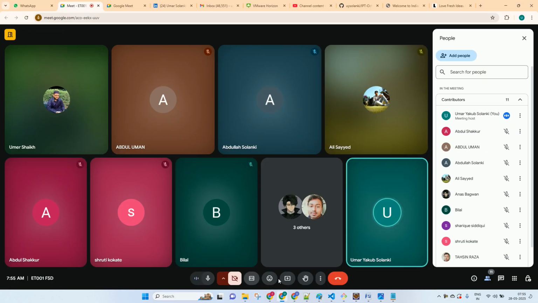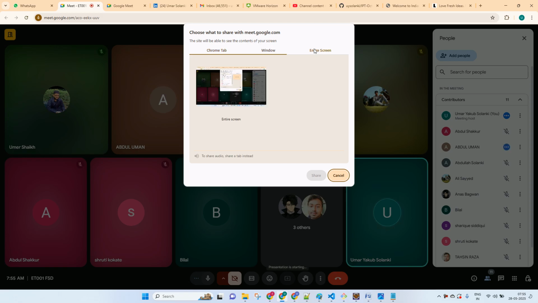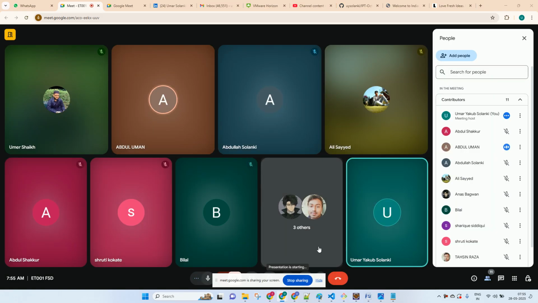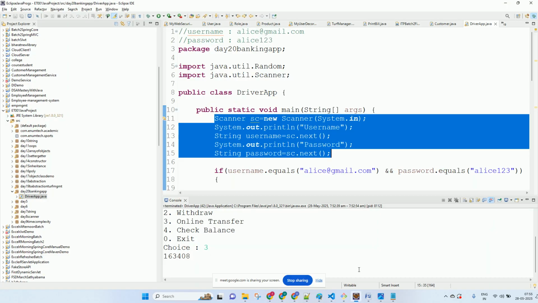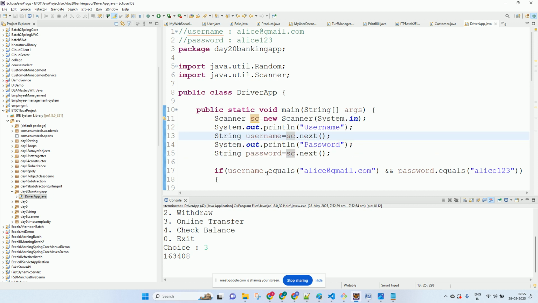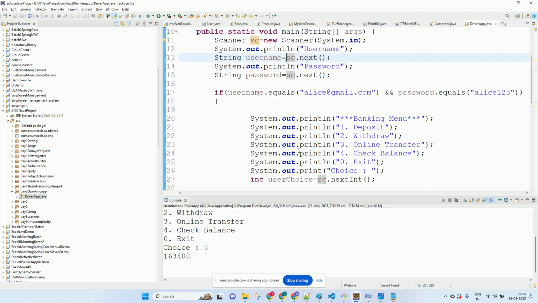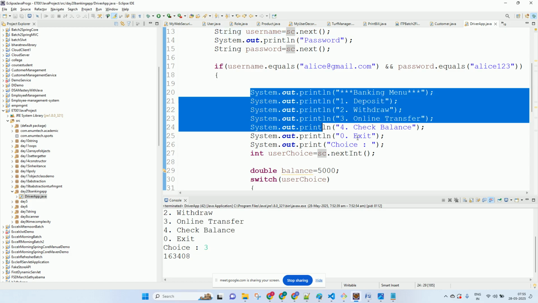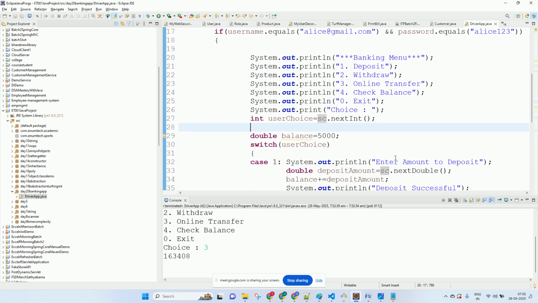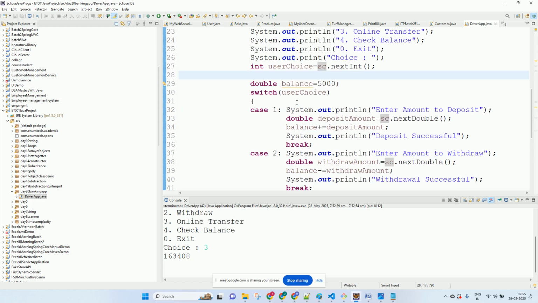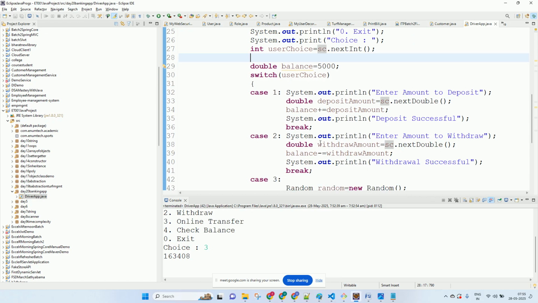Once the user enters the valid credentials, then we'll cross check the credentials. Once they are valid, we'll show the user the options. Whichever option he chooses, we'll go in that case. If he chooses to deposit, we'll take the deposit amount and add it to the balance. If he chooses to withdraw, we'll ask the withdrawal amount and deduct it from the balance.